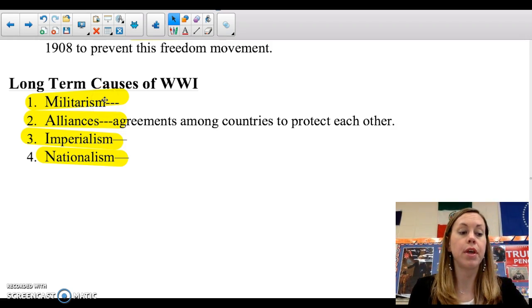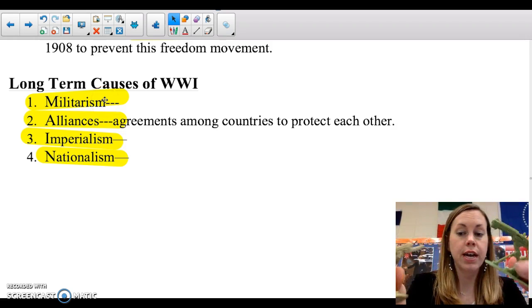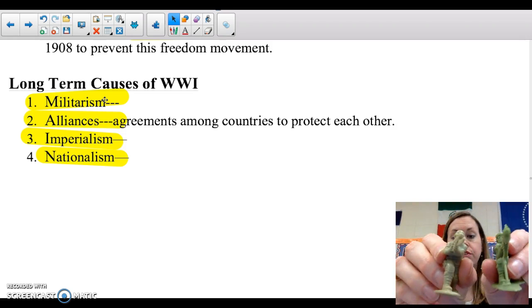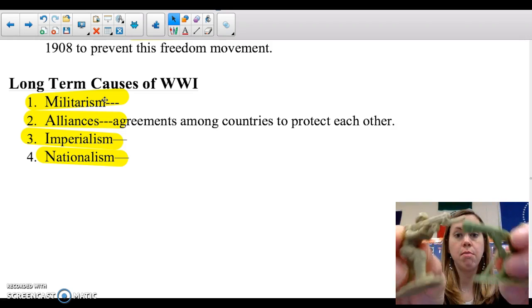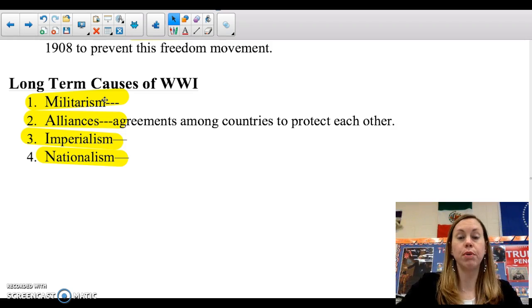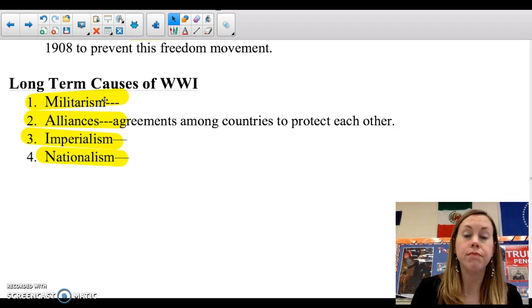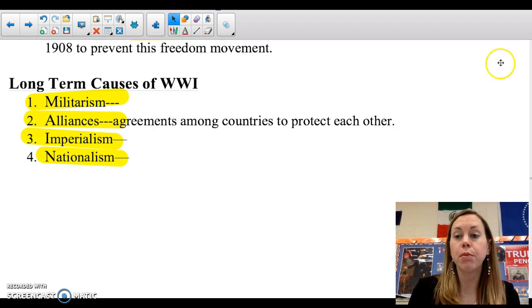Okay, so the long-term causes of World War I. Militarism. You can remember that here: my guys are literally shooting at the camera. Militarism: all these nations are building up their military. France, Germany, Austria-Hungary, Britain, Russia. Alliances: agreements that we will protect each other.